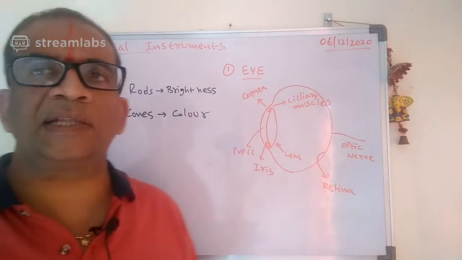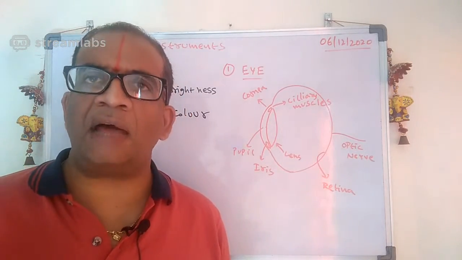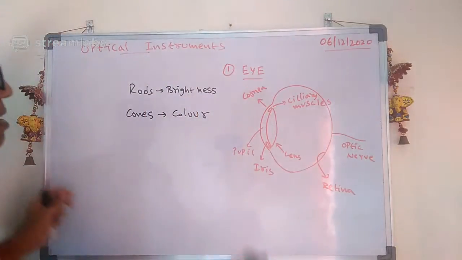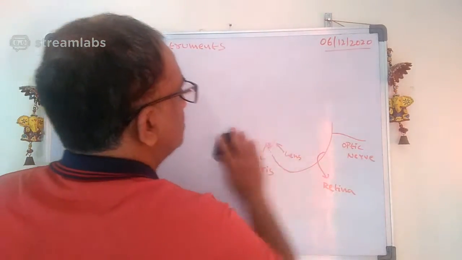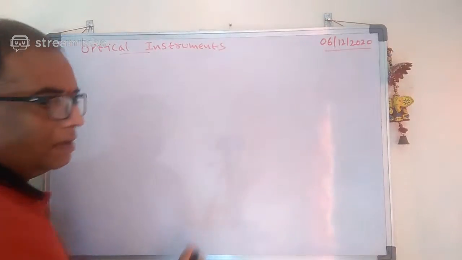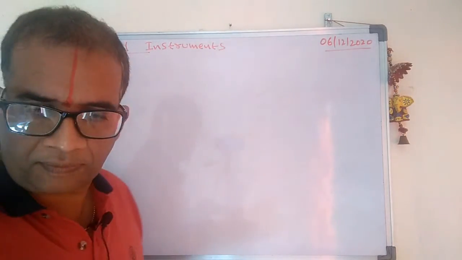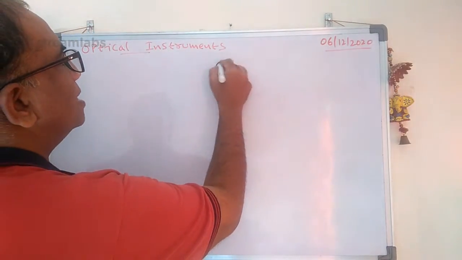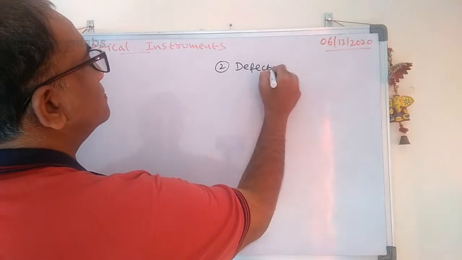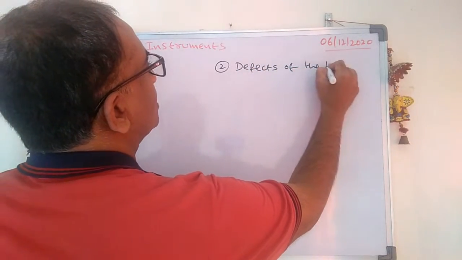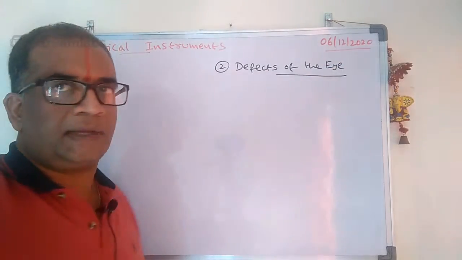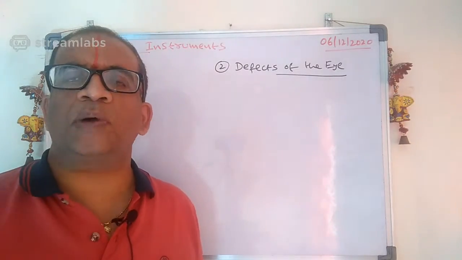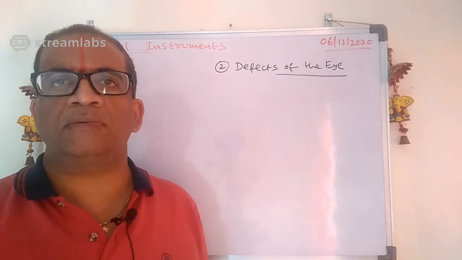But see carefully, if you look at this eye, the eye basically has two types of defects. Here, the defects of the eye. There are many defects, but from an examination point of view, we should discuss basically two defects of the eye.